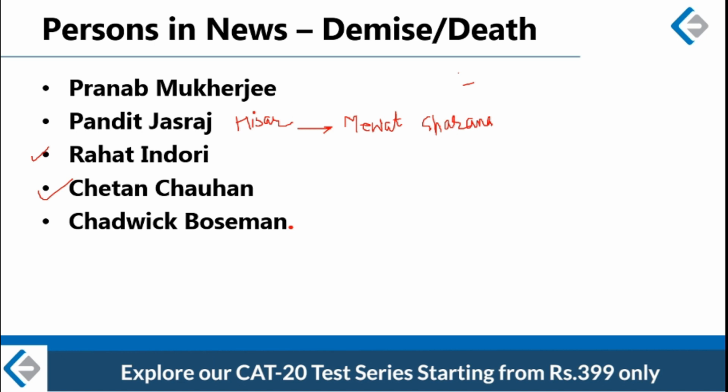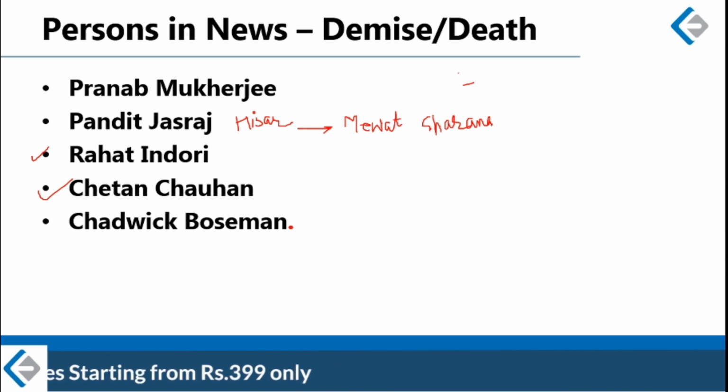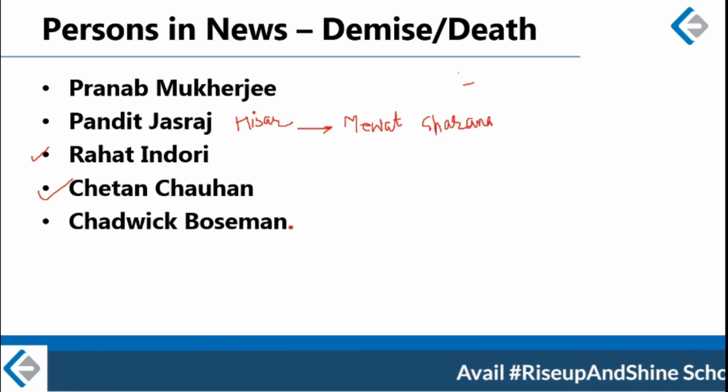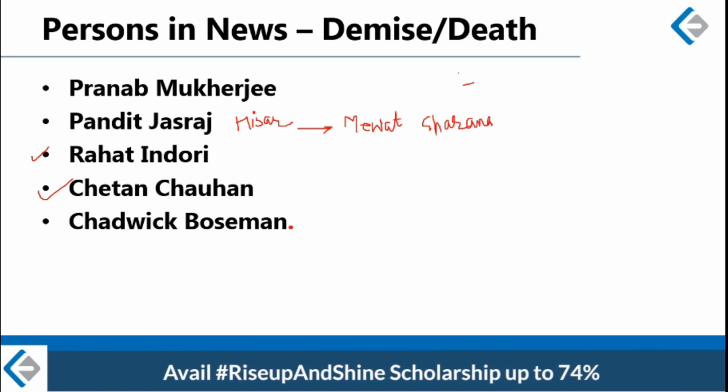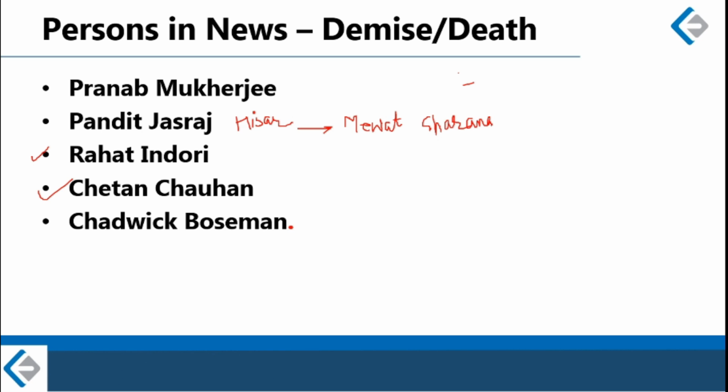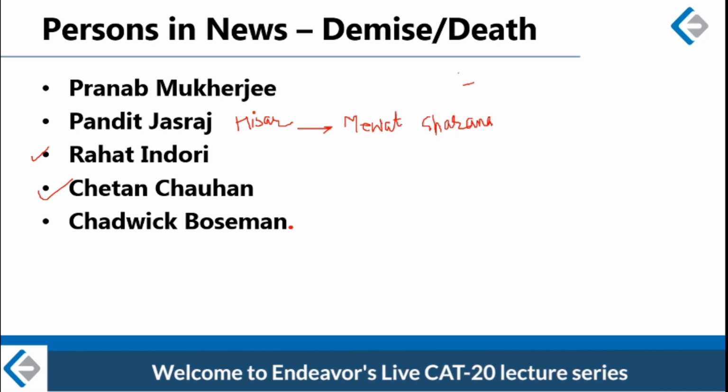Some of the famous Gharanas are Gwalior Gharana, Agra Gharana, Jaipur Gharana, Delhi Gharana, Patiala Gharana, Indore Gharana. Similarly, we have the Mewati Gharana or Mewat Gharana. Mewat is a region in Haryana. So Mewat Gharana is a school of music known for its Khayal. Khayal is a specific genre of Indian classical music. Okay, let us not get into that because that will become too much for you to digest. So you just understand that Pandit Jasraj belonged to Mewat Gharana.